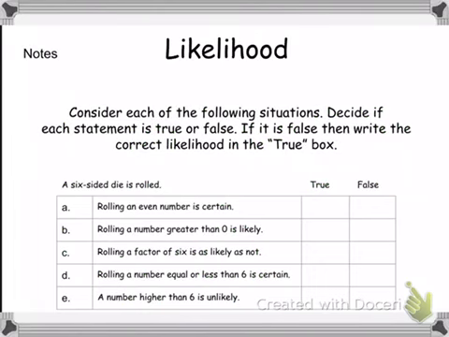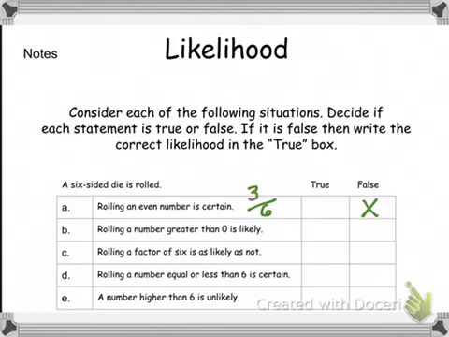Okay, let's look at a few more examples. This time we're going to be rolling a dice. We all know that there's 6 sides on a dice. So let's take a look at the first one. Rolling an even number is certain. Well, no, because 1, 3, and 5 are odd numbers. So that is false. How many even numbers are there?